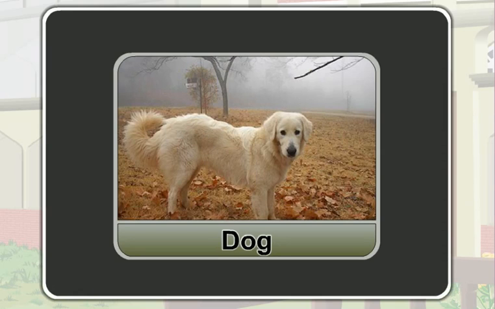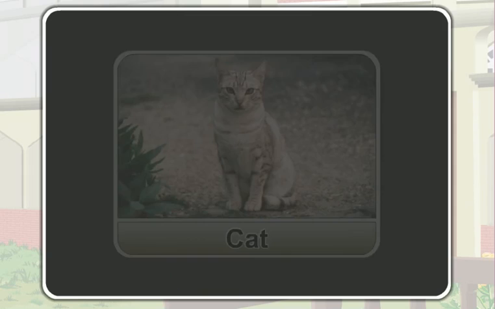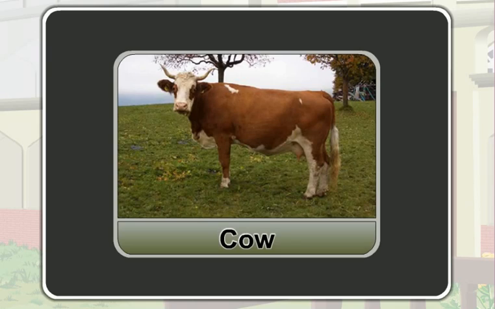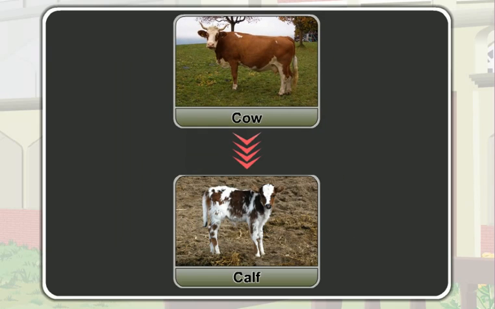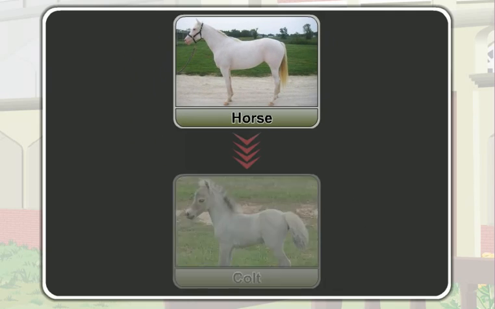A dog produces a puppy. A cat produces a kitten. A cow produces a calf. A horse produces a colt.